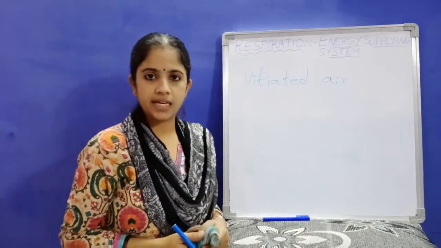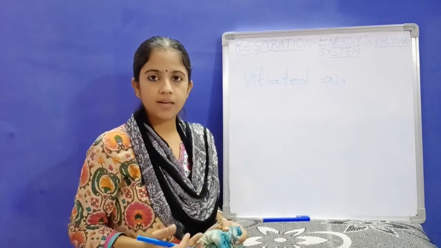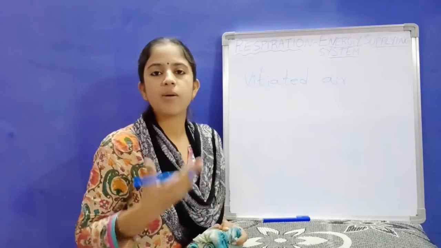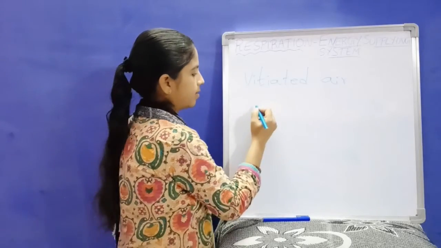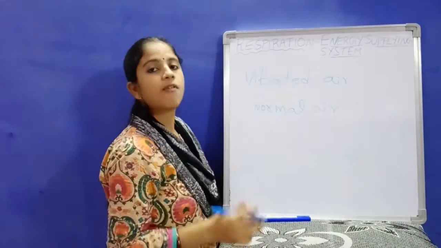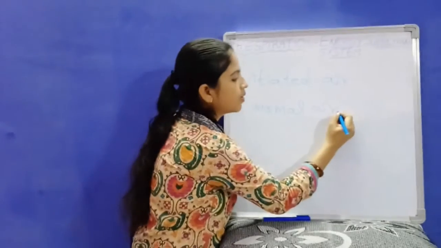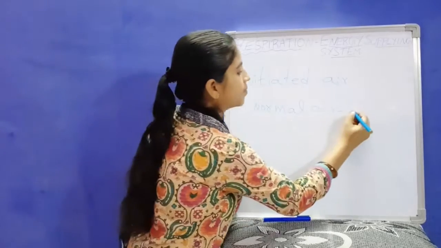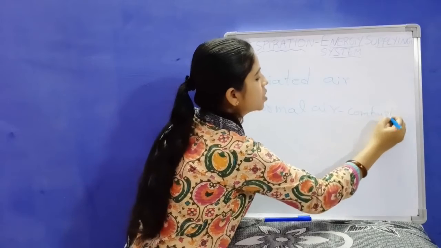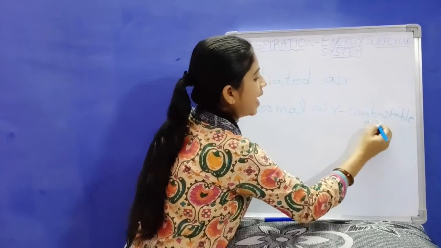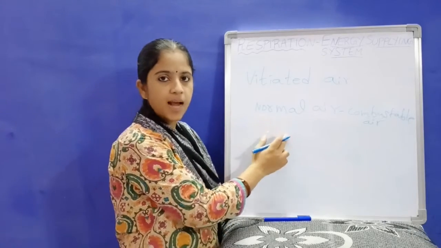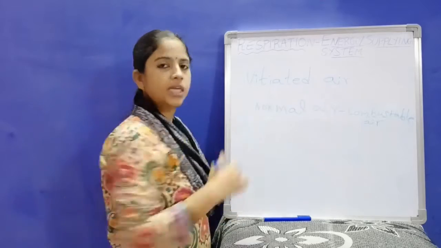Children, what is this vitiated air? Vitiated air is that air from which the combustible air has been removed from the normal air. You know the normal air: air is a mixture of gases. From that normal air, if you remove, I am putting minus, the air responsible for combustion, that is combustible air, that air you can term as vitiated air.